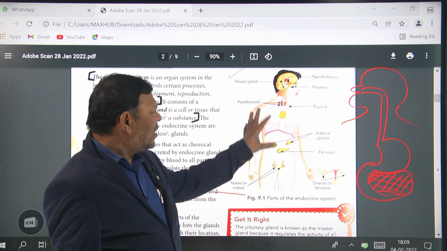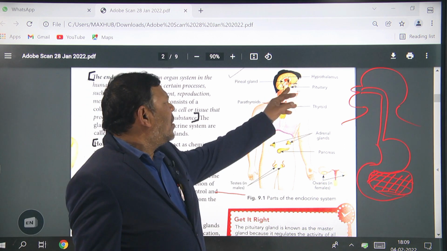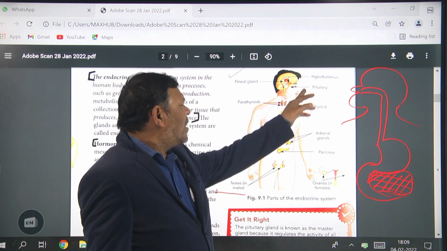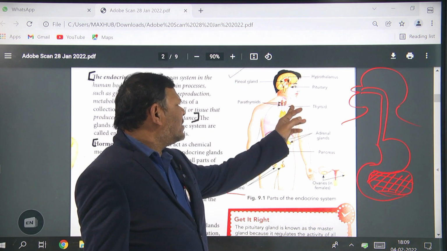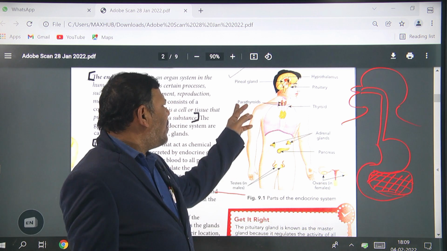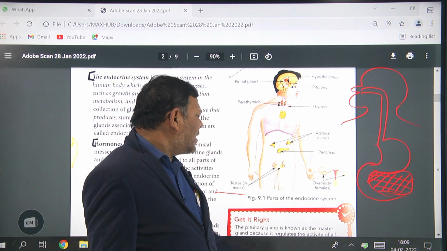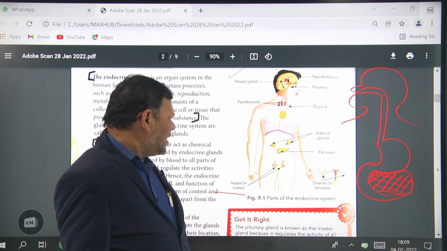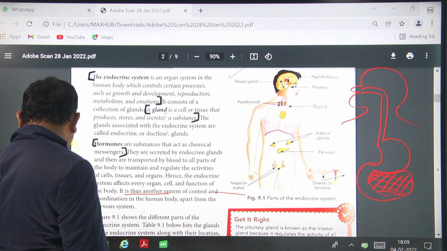Do you understand this diagram? Yes, sir. Pituitary gland, hypothalamus, pineal gland, thyroid gland, parathyroid gland, adrenal gland, pancreas, testes, ovaries. Is it clear? Yes, sir.